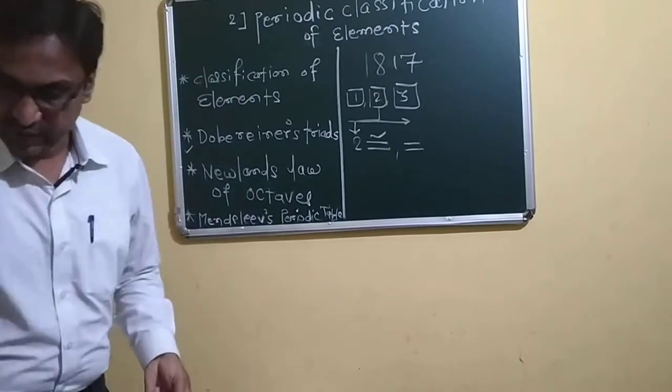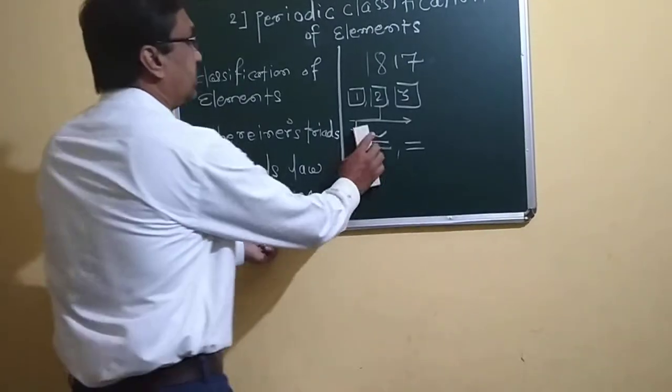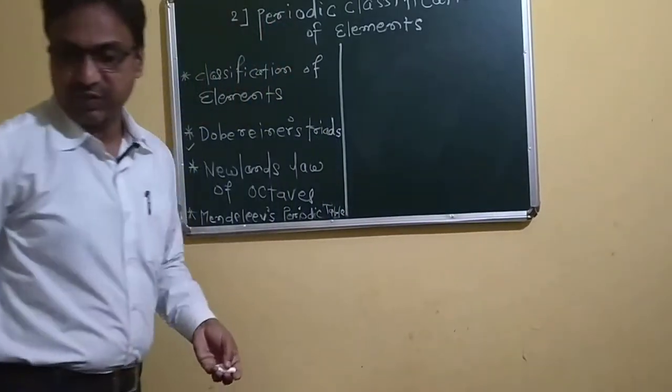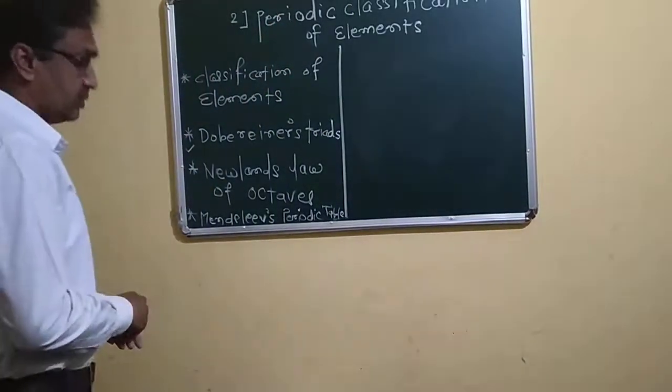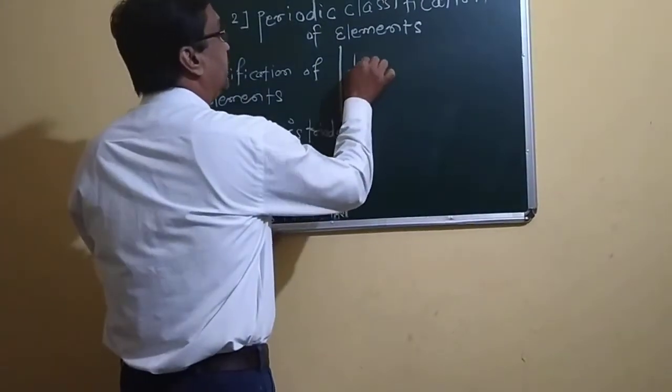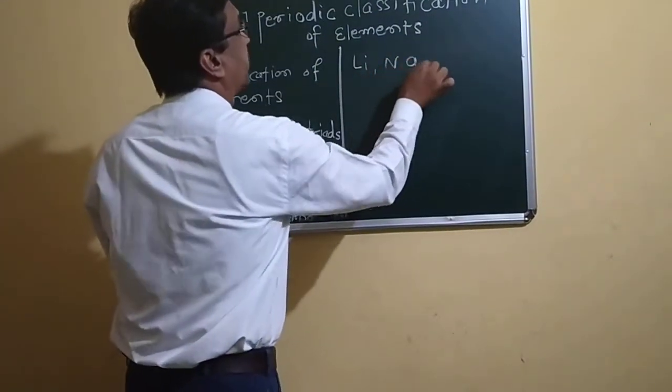So we have to take one example. There are certain triads he found at that time, but we take lithium, sodium and potassium.